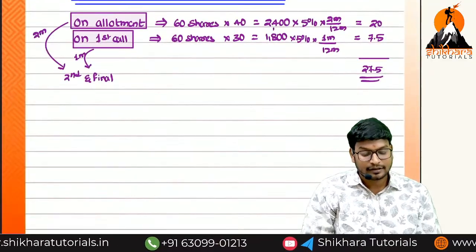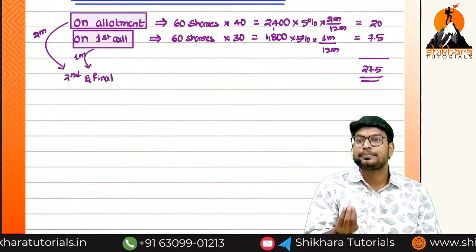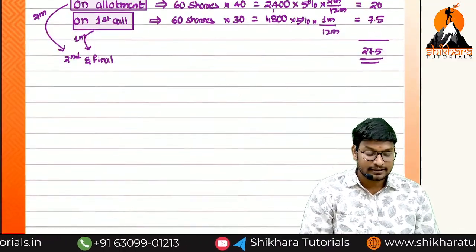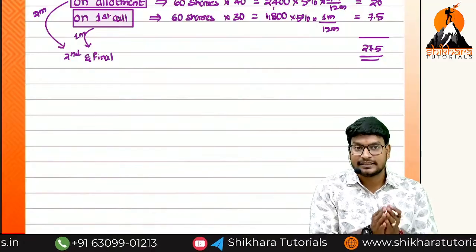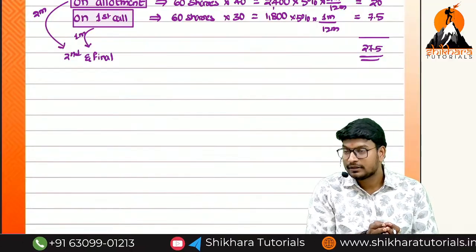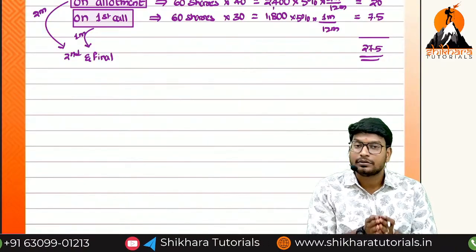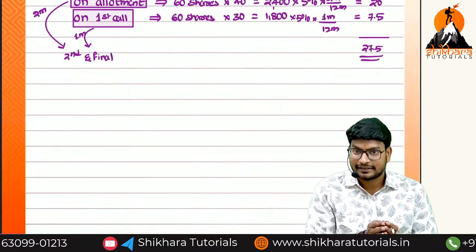So what are the entries we have to pass? First we have to pass the due entry and then the receipt entry. What is the due entry? We have to receive this amount from the shareholders. So what is the entry? Shareholder is a debtor. Shareholder account debited to interest on calls in arrears.